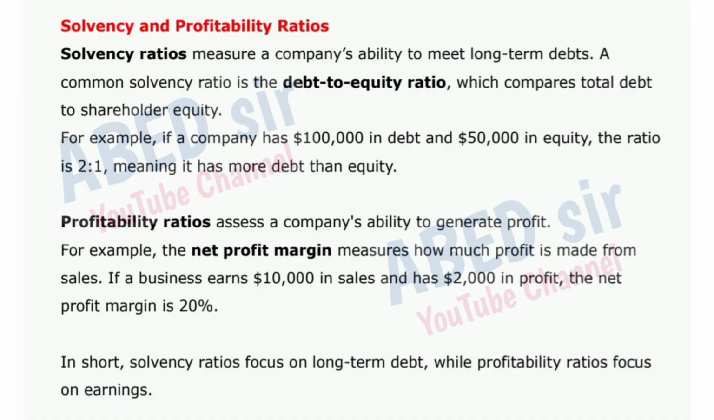For example, if a company has $100,000 in debt and $50,000 in equity, the ratio is 2 to 1, meaning it has more debt than equity.